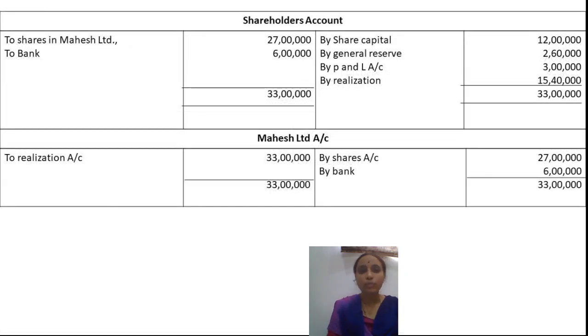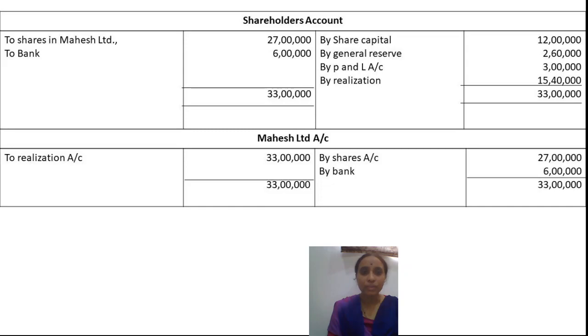The next account we are going to prepare is the shareholders account. We have taken the realization account on the debit side. On the credit side we are going to take: the shares in Mahesh Limited 27 lakh, to bank 6 lakh. Then by share capital 12 lakh, by general reserve 6 lakh 2 lakh 60,000, P&L account 3 lakh, and by realization 15 lakh 40,000, that is the realization profit transferred. So the total is 33 lakh.